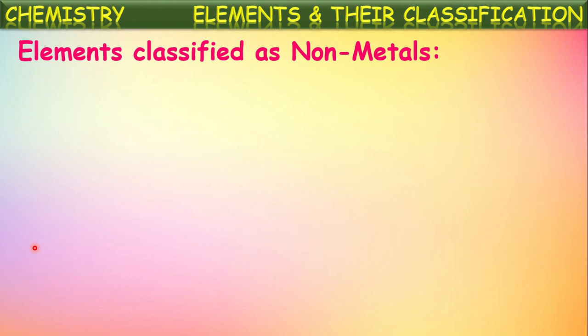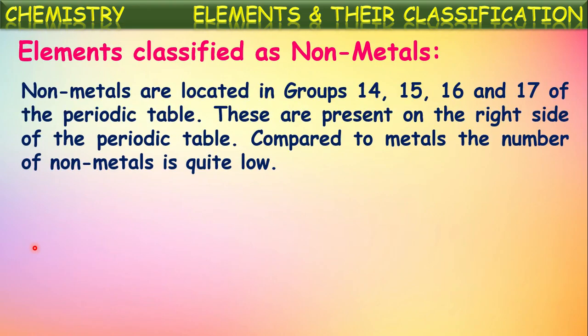Now let us see about the classification of elements into non-metals. Non-metals are located in groups 14, 15, 16 and 17 of the periodic table. That means almost at the right side of the periodic table. Compared to metals, the number of non-metals is quite low. Around 25% of the elements are only non-metals. Remaining almost all are metals only. Okay, these non-metals are present on the right side of the periodic table.